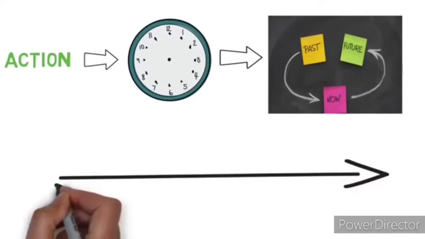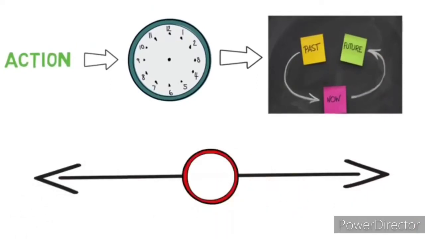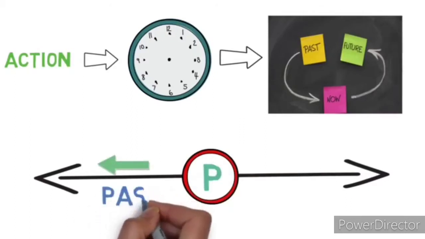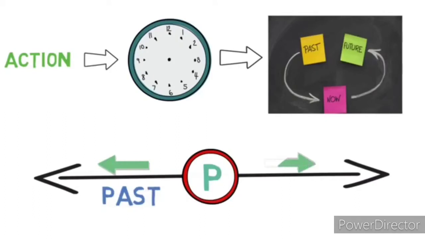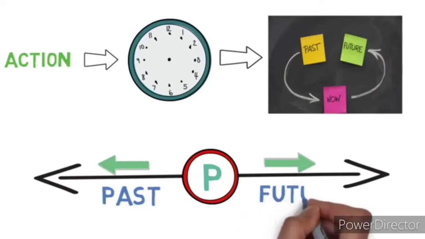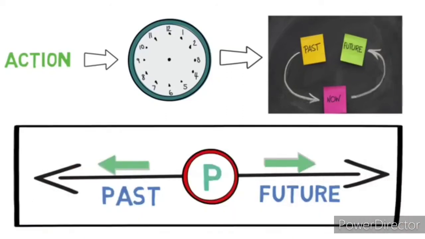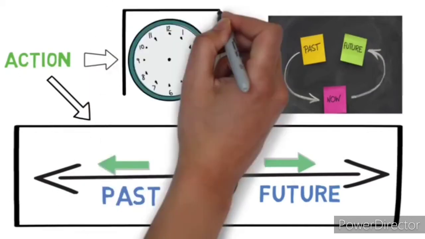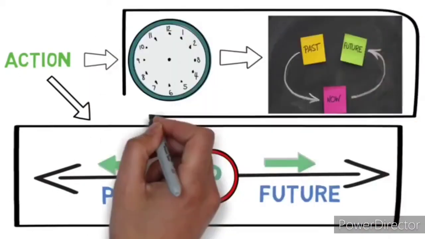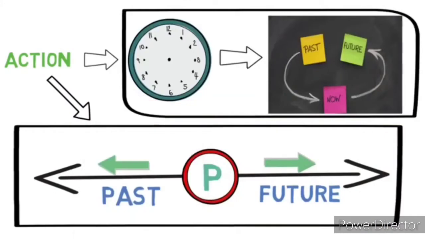Children, look at the timeline carefully. The circle represents the present tense. The line which is left of the circle is the time which is already past, and the line which is right of the circle is the future time. Please understand this timeline properly, children, because we are going to use this timeline for understanding when any action took place with respect to time, as the time could be past, present or future.